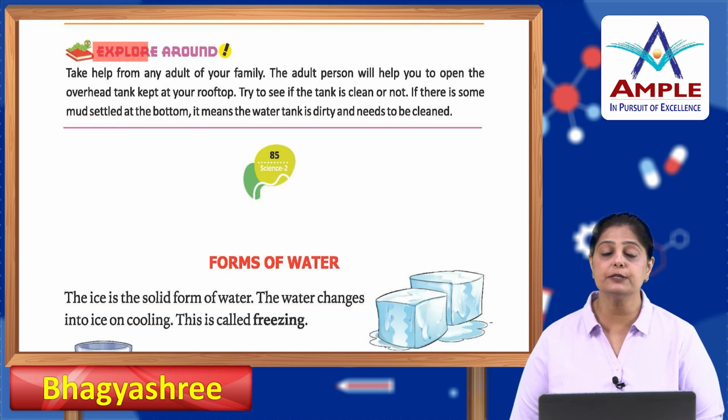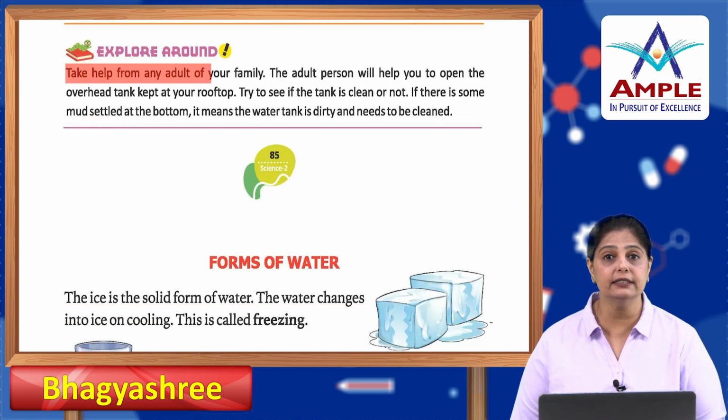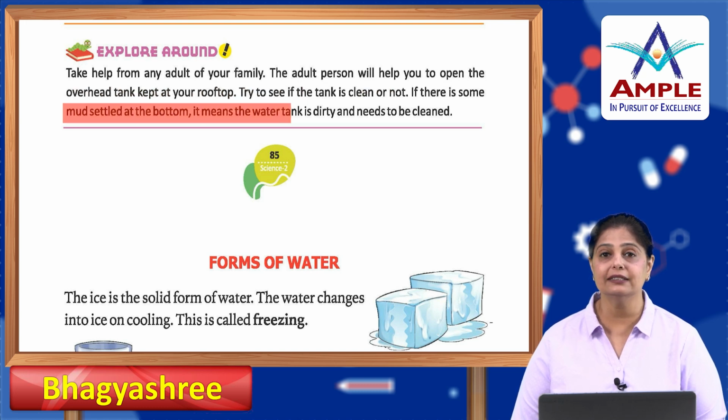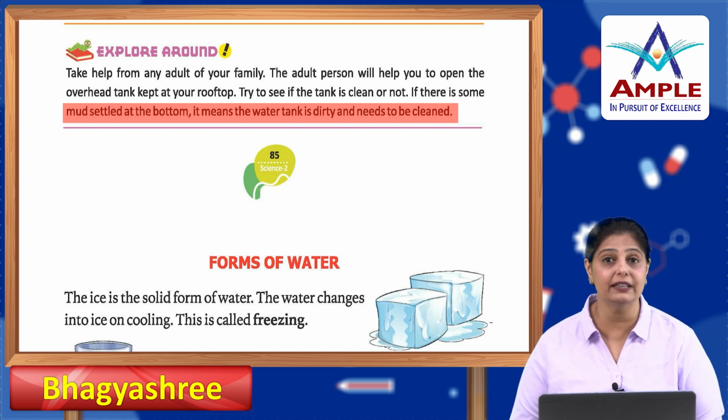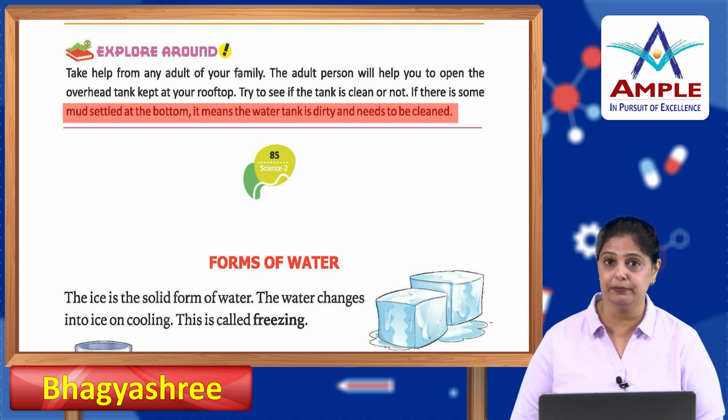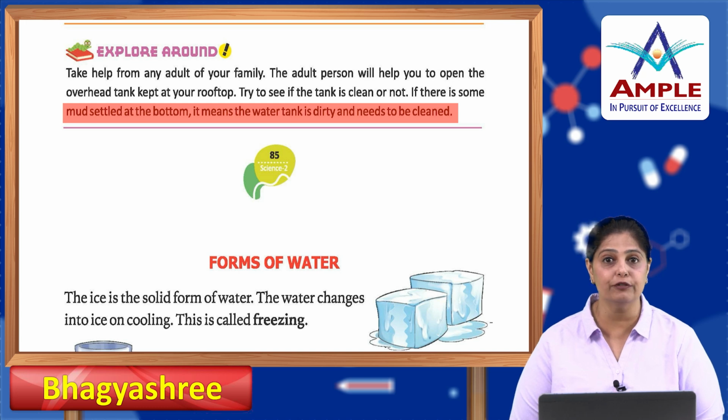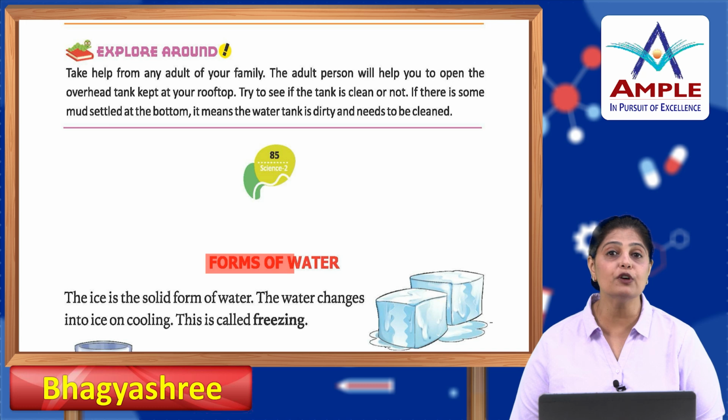All right, now explore around. Take help from any adult of your family. The adult person will help you to open the overhead tank kept at your rooftop. Try to see if the tank is clean or not. If there is some mud settled at the bottom, it means the tank is dirty and needs to be cleaned. So, you can always go and check the water tank which is kept on the rooftop with an elder, and if it needs cleaning, you can ensure that the elder person gets it cleaned by the right person or the plumber. Okay? Now, let's talk about the different forms of water.